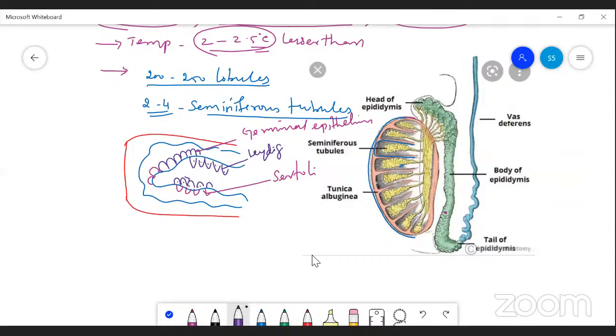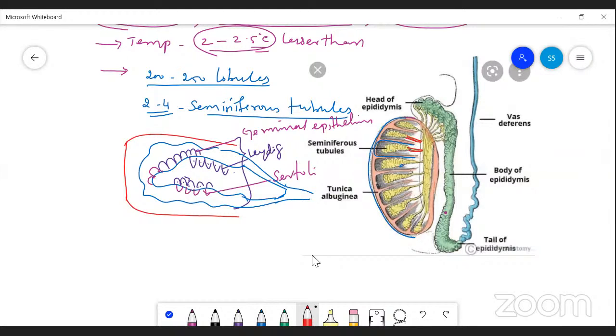Leydig cells are not present inside the seminiferous tubules. From this, the duct arises. The duct is called the rete testis. The rete testis joins together here and forms a structure called the vasa efferentia.